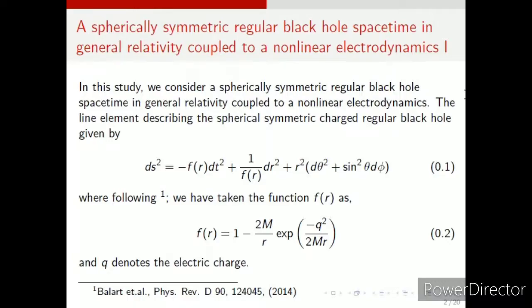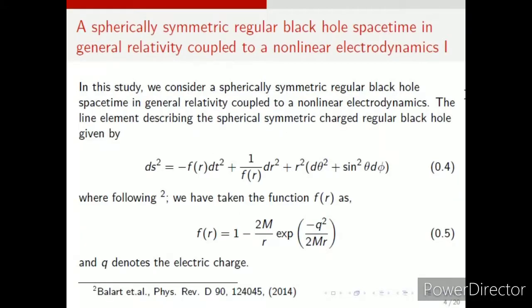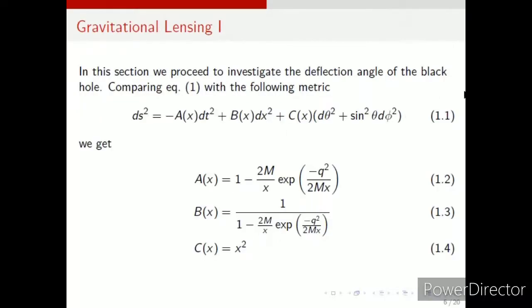Now this black hole metric has got event horizons. These are the two locations of the event horizons. These are actually the real roots of f(r) equal to 0. We are getting two event horizons. W is the Lambert W function. It's a complicated kind of expression actually. So that is f(r).